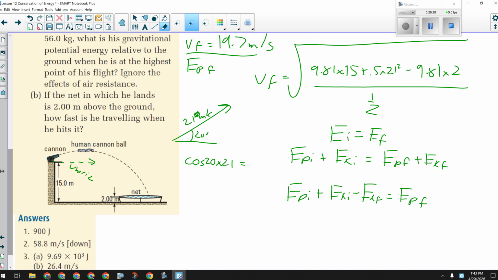Right? Which has more energy? A bus moving at 30 kilometers per hour or a child on a tricycle moving at 30 kilometers per hour? Which is amazingly fast for a kid on a trike. The bus, because the bus has more mass. Okay, so mass is still part of this thing.